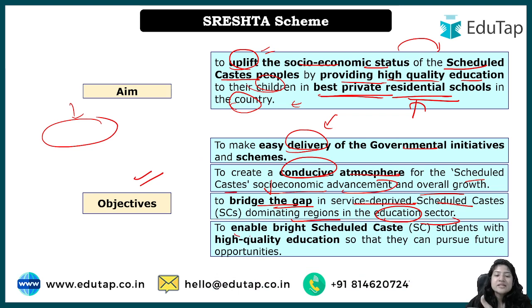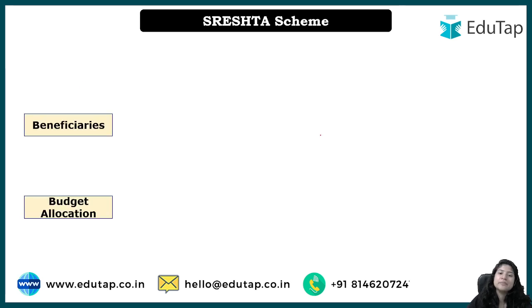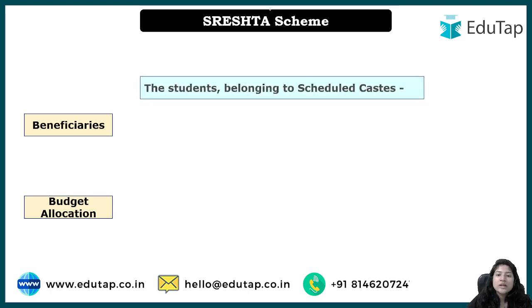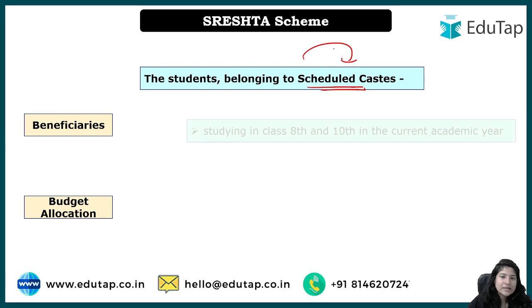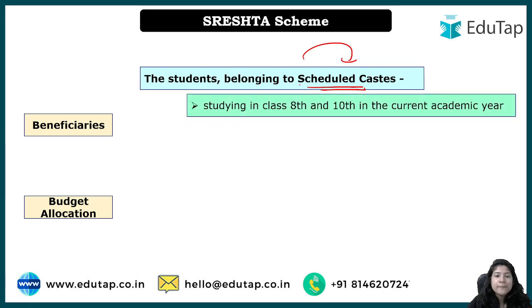So because of this, the bright scheduled caste students will have this opportunity to pursue high quality education and make their family's future even better, right? Now who will be the beneficiary? We have understood that only a specific section will get benefit under this, right? So what are the categories? First of all, the student should belong to SC caste, that is one mandatory thing. Okay, studying in class 8th to 10th in the current academic year.